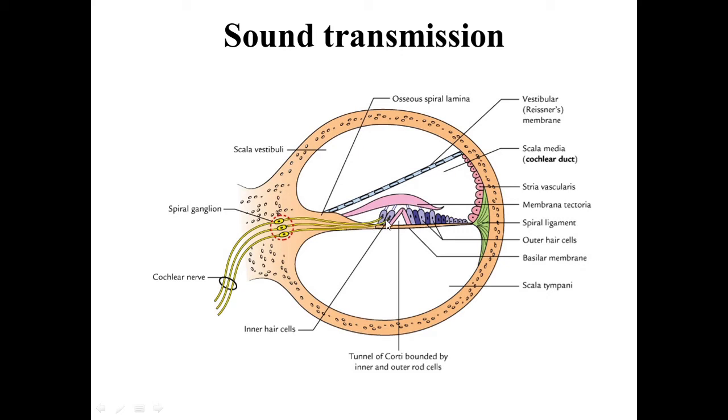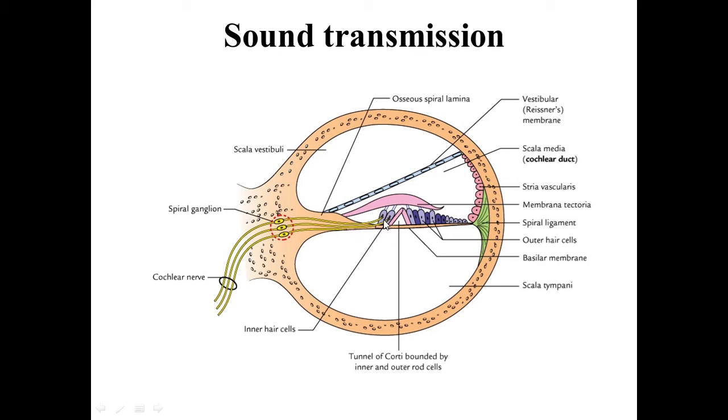Now here we have seen at the base of the hair cells there are the synaptic buttons of the afferent and efferent fibers of the cochlear nerve. Once there is an induction of the action potential, these fibers get stimulated.